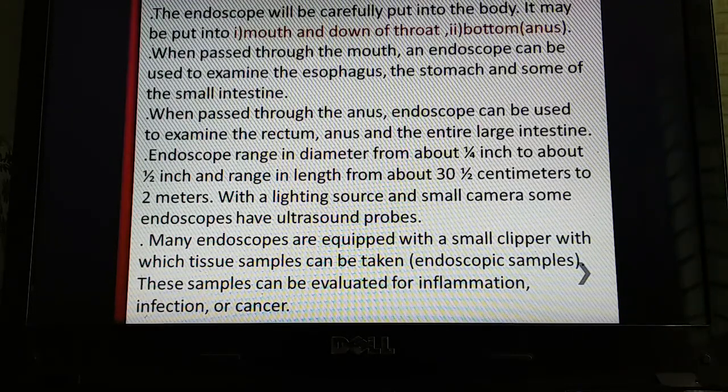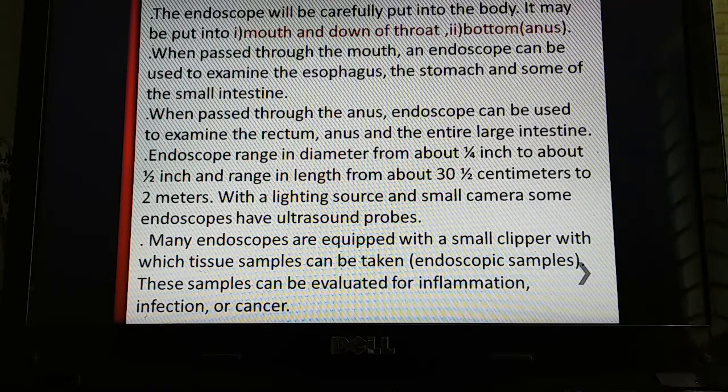Then the endoscope, the tube, will be carefully put into the body. It may be put in through the mouth and down the throat, or through the bottom, the anus. If the endoscope is passed through the mouth, it can be used to examine the esophagus, the stomach, and some of the small intestine.